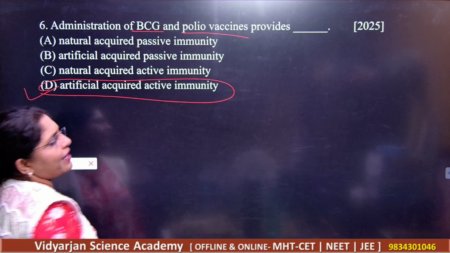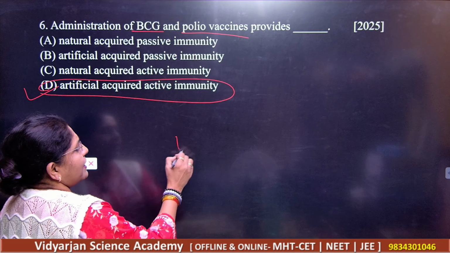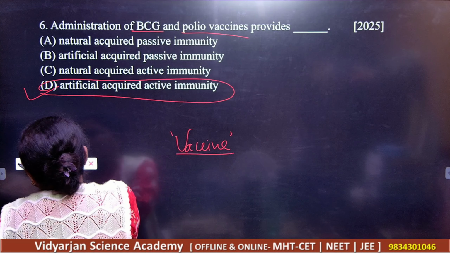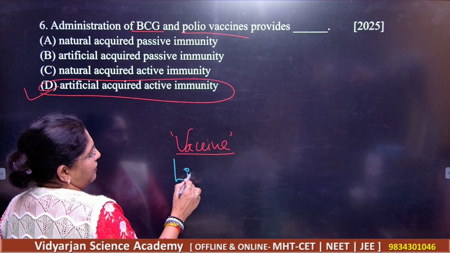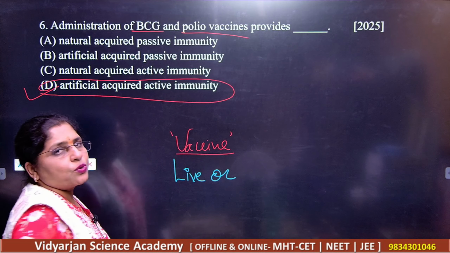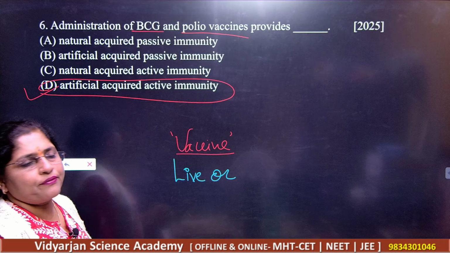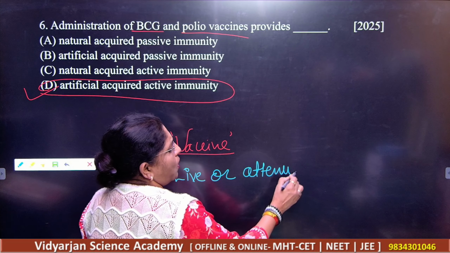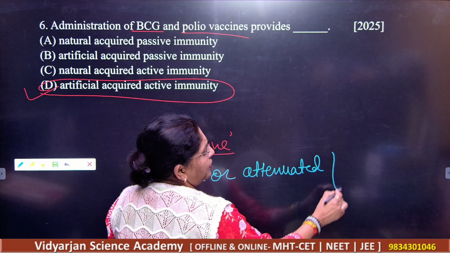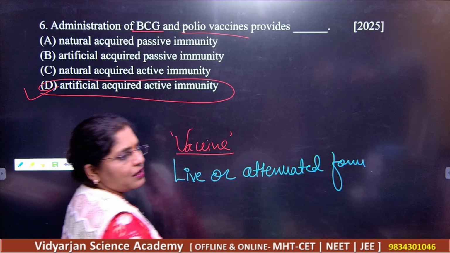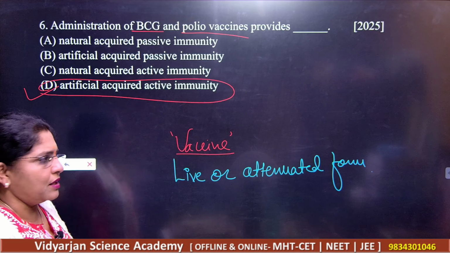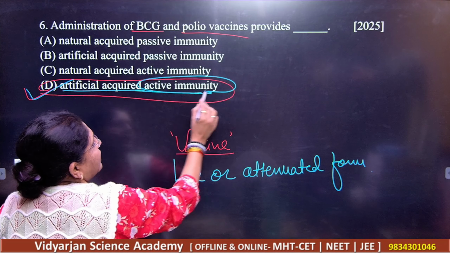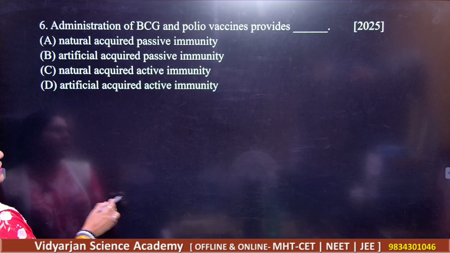You know the definition of vaccine; students, please note it down. Very simple: a live or attenuated form of the pathogen is nothing but a vaccine, right? So your correct answer here is artificial acquired active immunity. Got it? Next.